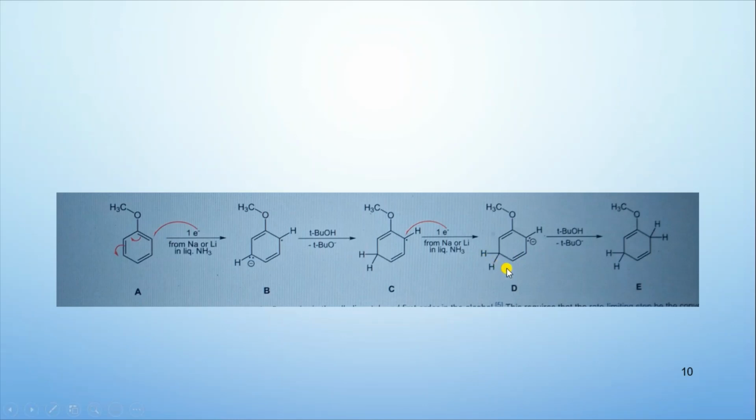That's why the electron can also shift towards oxygen. So we will have both forms coexisting in this reaction, but ultimately we will have that product E, right?